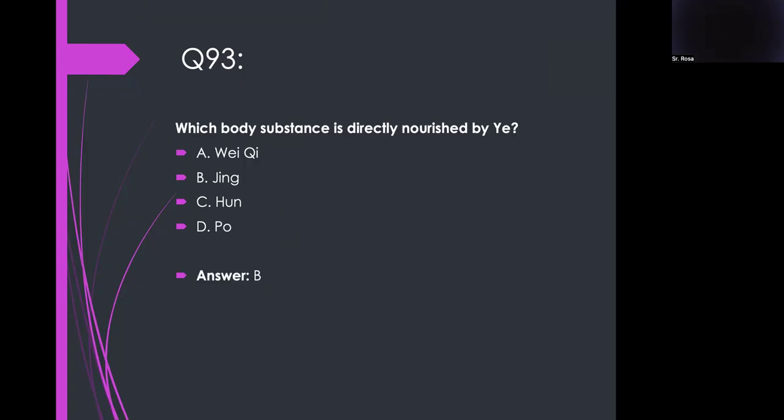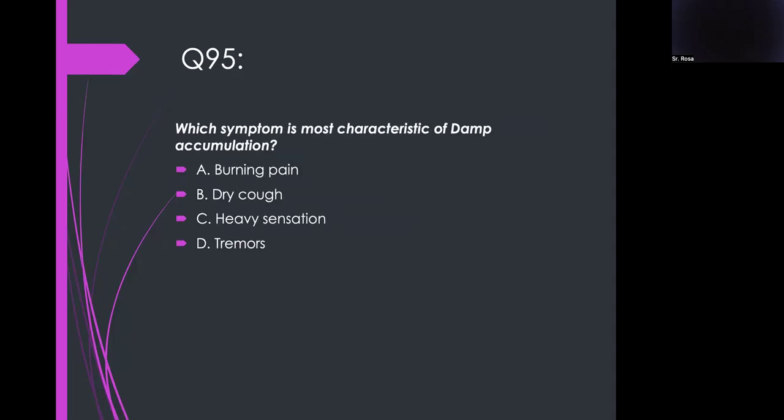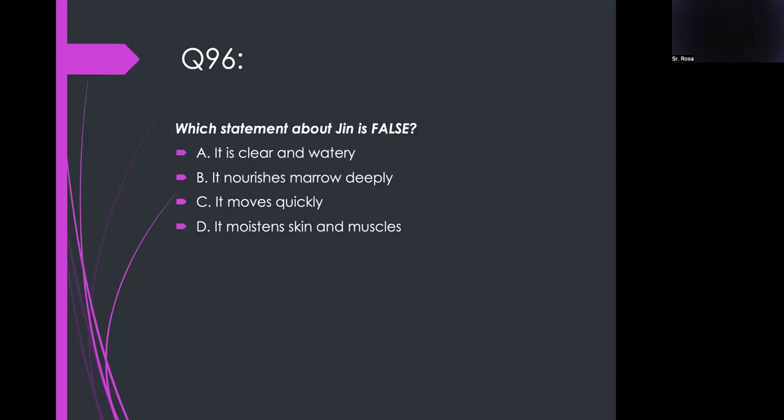Jing. Which organ pair is central to fluid ascent and descent? Lung and kidney. Which symptom is most characteristic of damp accumulation? Heavy sensation. Which statement about Jin is false? It nourishes marrow deeply. Yes, that's Ye. Which statement about Ye is false? It moves rapidly with Wei Qi.